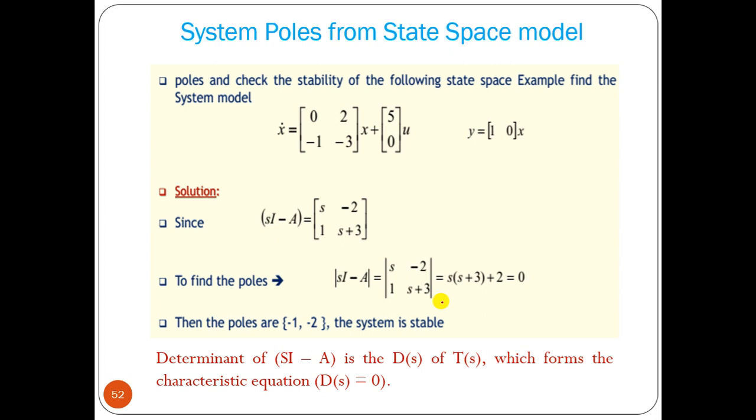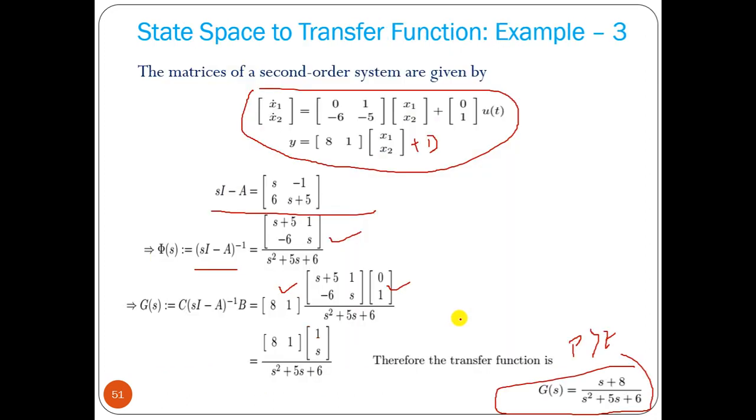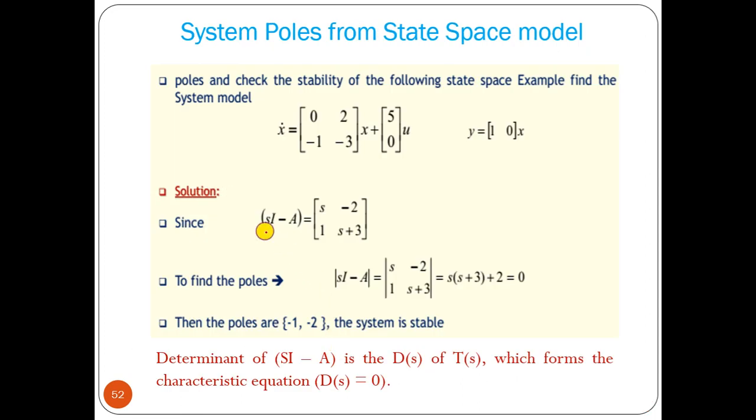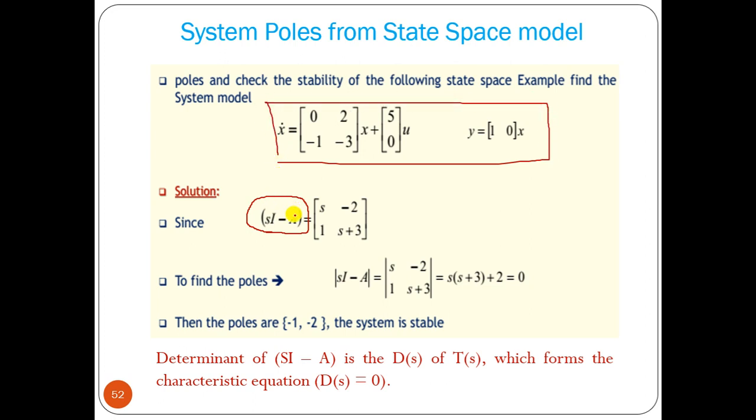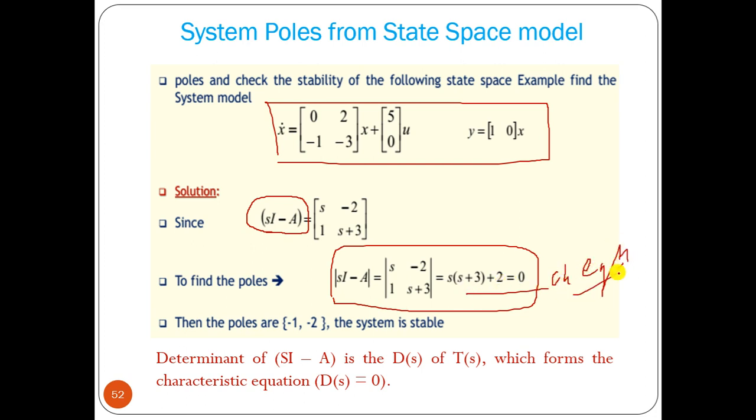Now another point. I have already told you that the determinant of the sI minus A matrix, if you find out from any state space model, that is the characteristic equation of the transfer function.